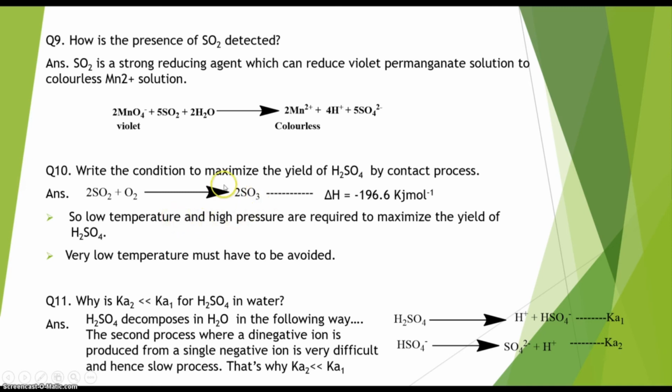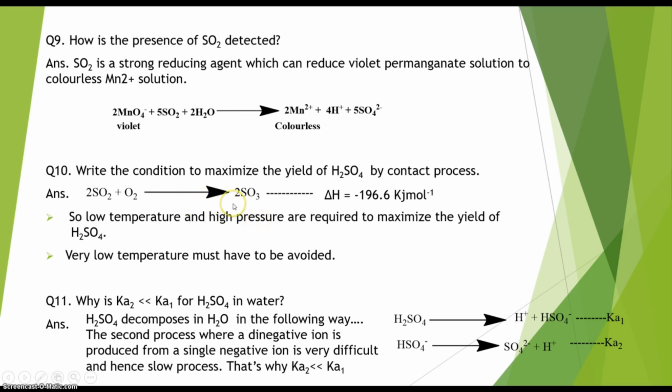At the same time, if you can see, here on the left side the total number of moles is higher. There are 3 moles of reactants, 2 moles of SO2 and 1 mole of O2, right? And there are 2 moles of SO3, 2 moles of product, on the right side. So obviously we have to maintain the pressure of the reaction very high.